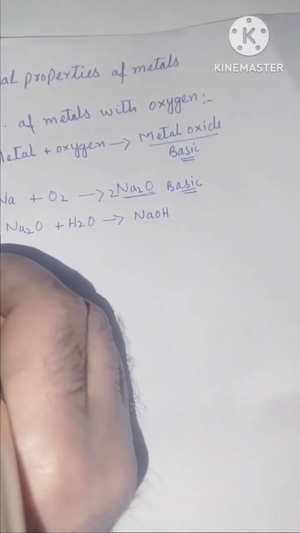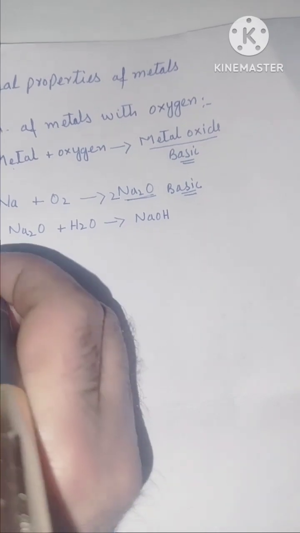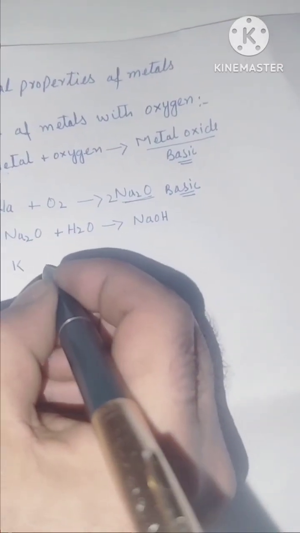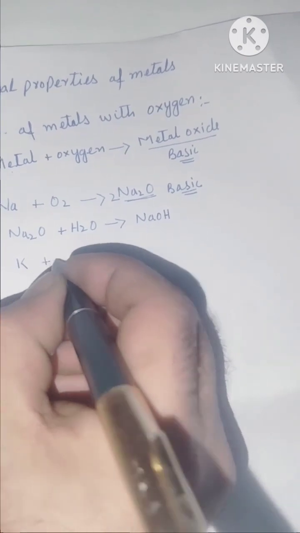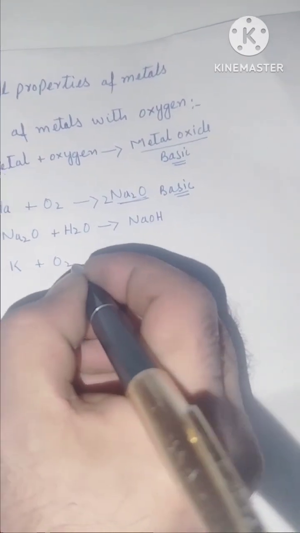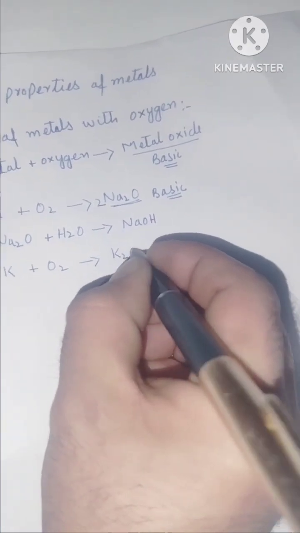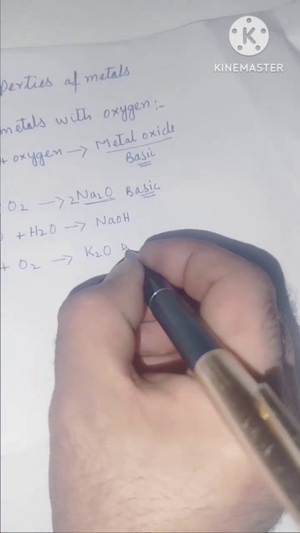Another example of highly reactive metal is that of potassium. Potassium also reacts with oxygen vigorously and forms potassium oxide. This potassium oxide is also basic in nature.